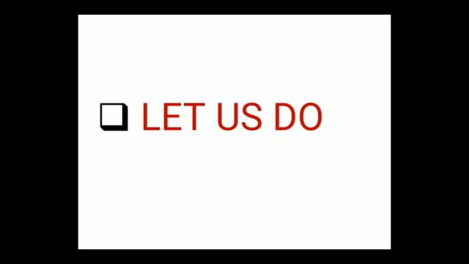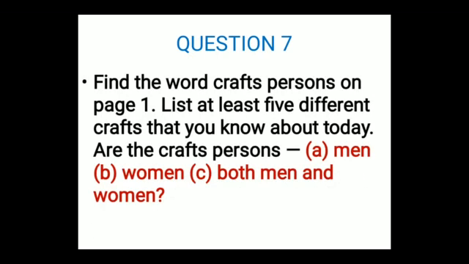Yes. Now let us do. What we have to do now? Let us do. There are some questions in let us do also. We will also discuss these questions. So question 7, what is the question? Find the word craft person on page 1 of your book only, NCERT book of history. List at least 5 different crafts that you know about today.